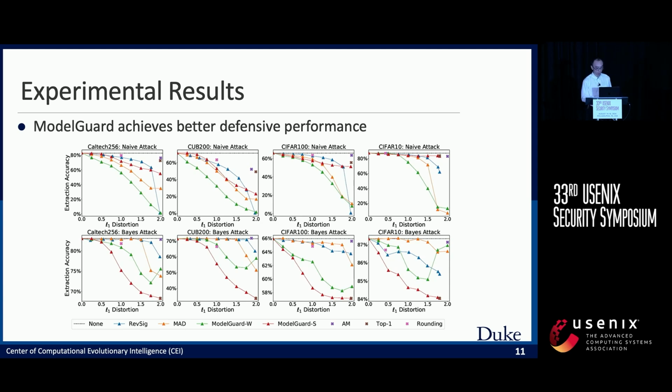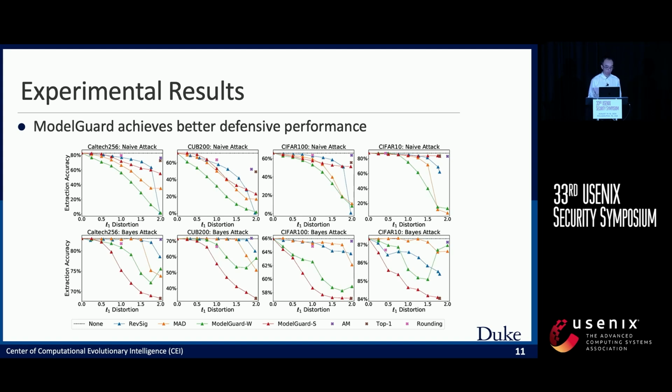So now let me show the experimental results to validate the effectiveness of ModelGuard. We conduct experiments on 4 different datasets, including Caltech 256, CUB 200, CIFAR 100, and CIFAR 10. And we conduct experiments against 2 attacks here. The first row shows the results of the naive attack, where the attacker will not use any recovery function.